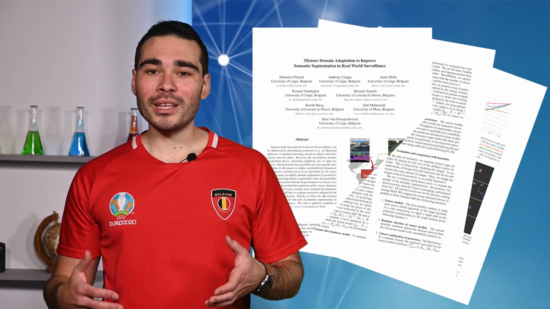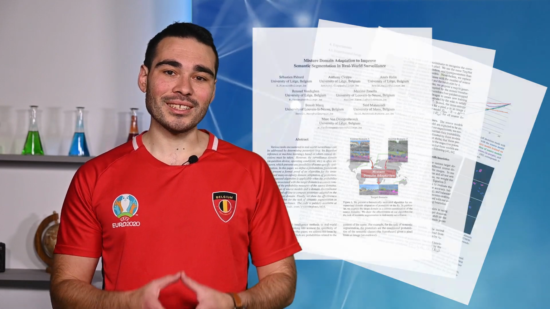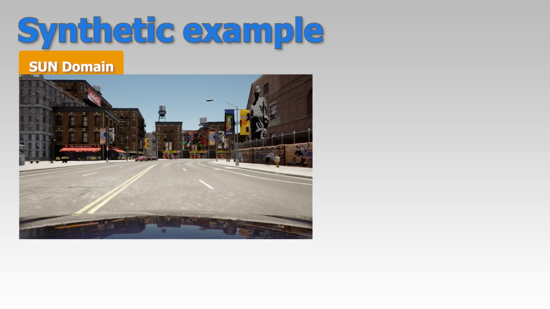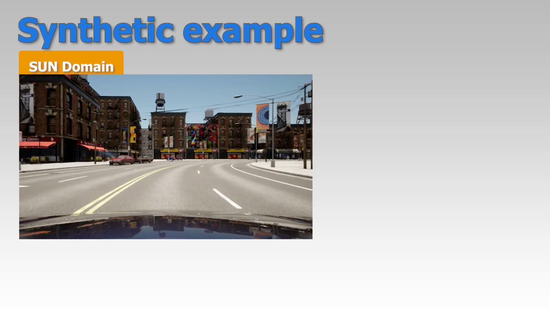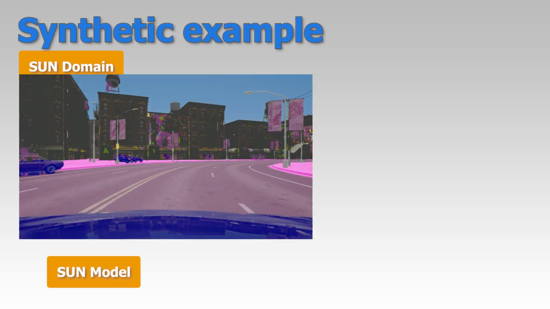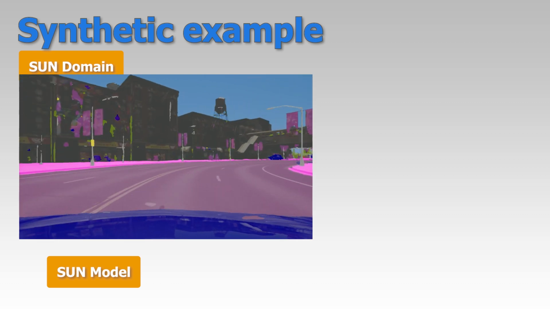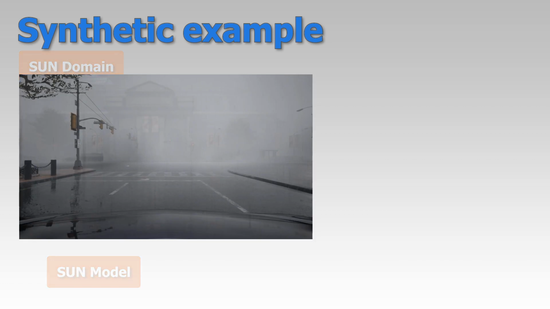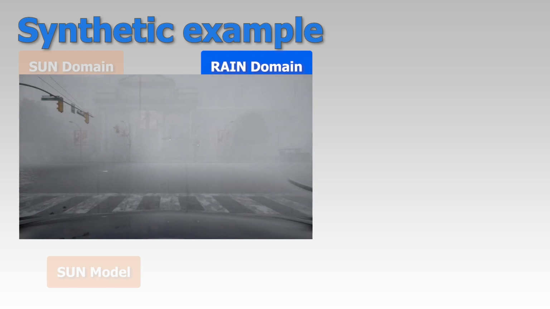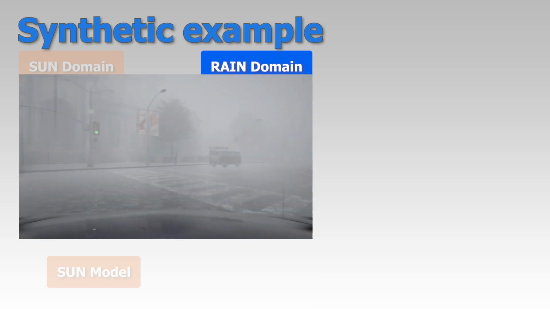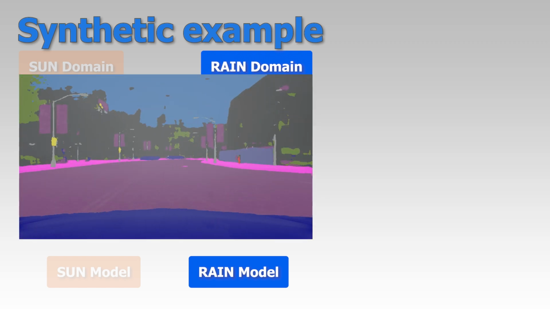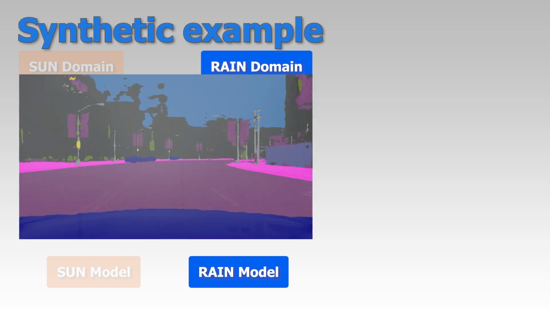Let us rather explain our algorithm through a synthetic example. Let us consider a first domain during daytime with a bright sun. We can collect data on this particular domain and train a segmentation model that should produce some good results on new videos taken on the same domain. Now, we can do the same on a second domain during daytime as well, but with falling rain and fog instead of sun. We can train a second model on this new domain, which should also produce some good results on videos taken on this rain domain.